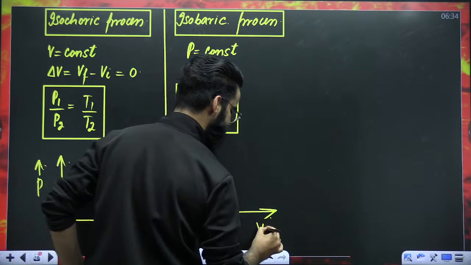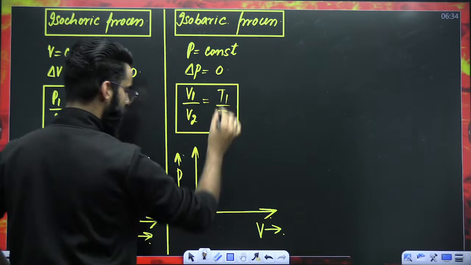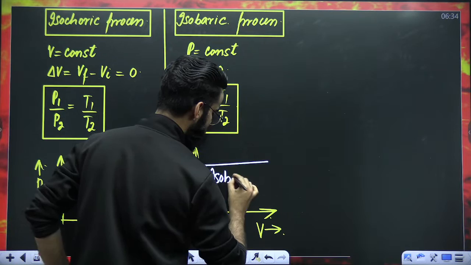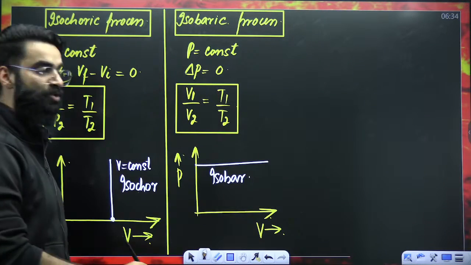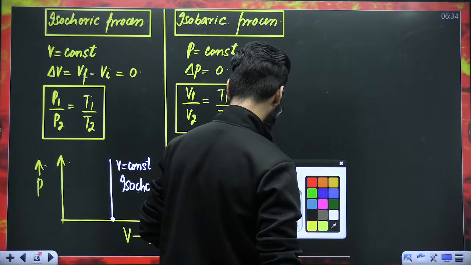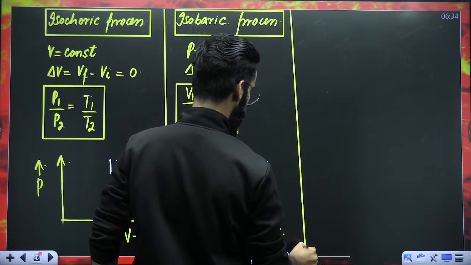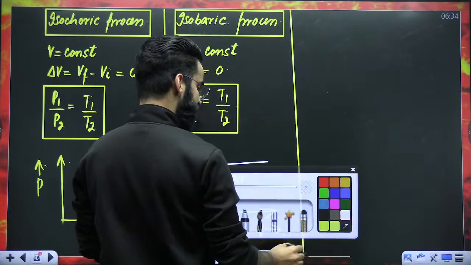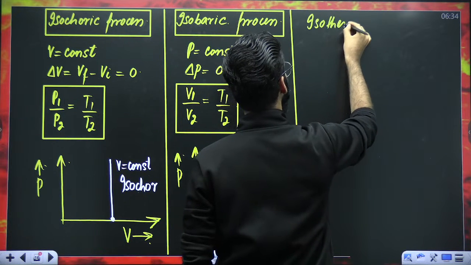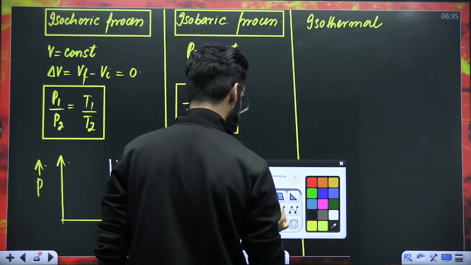Yeah, right? And by chance, if you want to plot a graph between pressure and volume, how the graph looks like? Pressure you have to keep constant. You'll be calling this curve as isobar. I hope this is again clear to everyone. Now, my dear students, one more thing. There is something called as isothermal process. What happens in isothermal process?